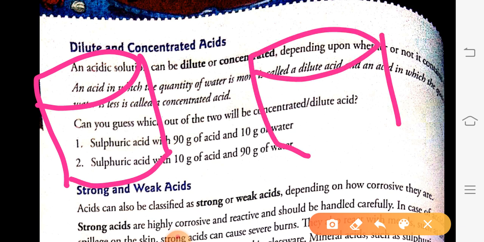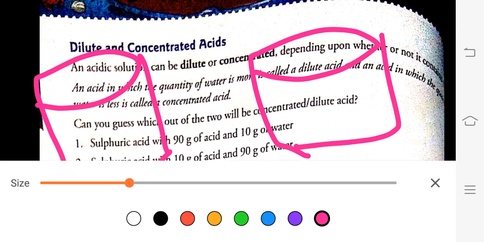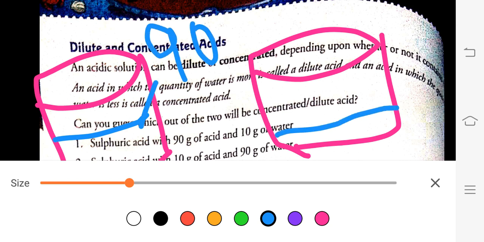We have two beakers. In both we have filled water. In one, the water is 90 gram, and in the other, the water is 10 gram.